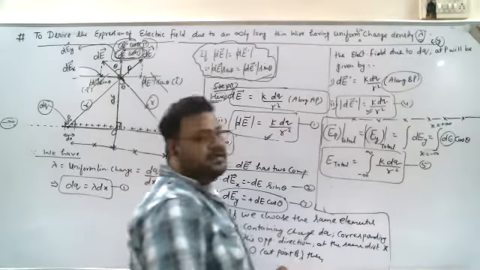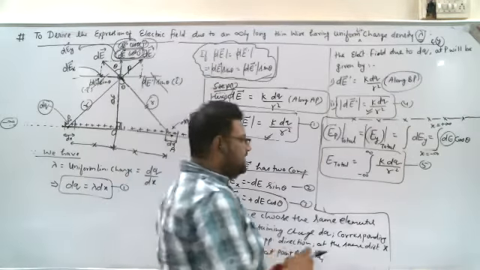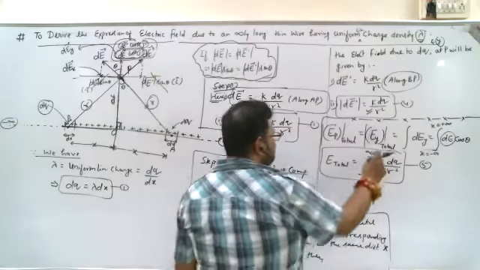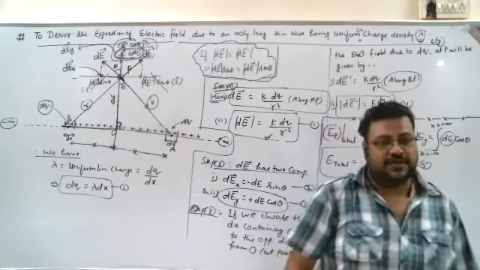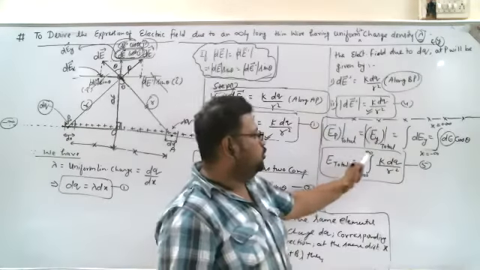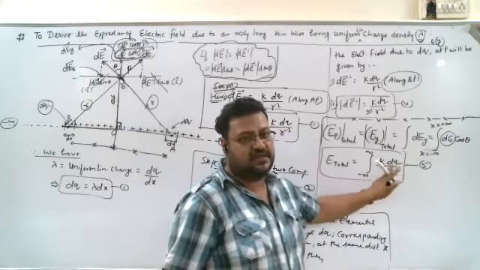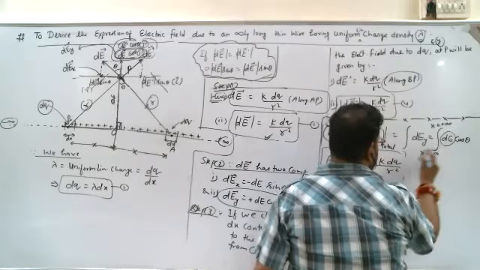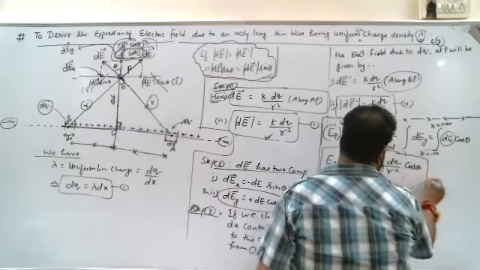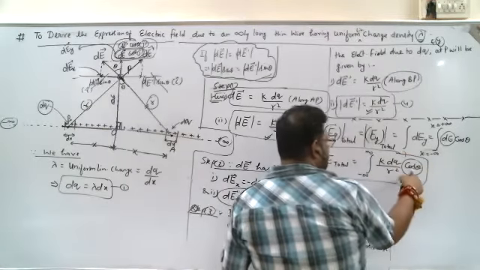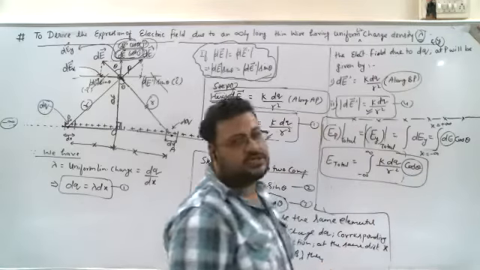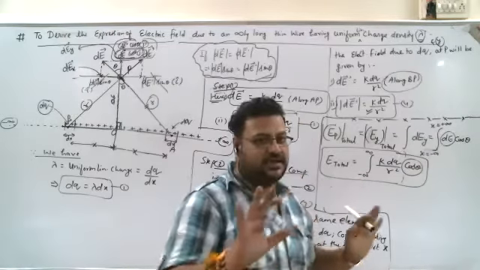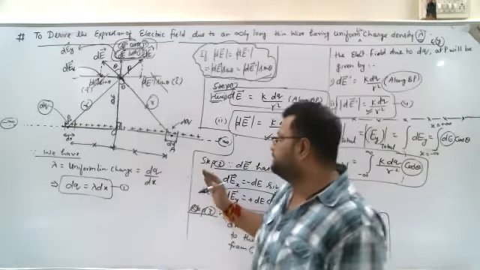Now, a little bit more information in the math. Whenever the integral from minus infinity to plus infinity is there, and inside it there is an even function, then it can be written as 0 to infinity. First, we need to check whether there is any even function. This is k dq, and cos theta was also there. Cos theta is which kind of function? Even function. So we can write 2 times the integral from 0 to infinity.